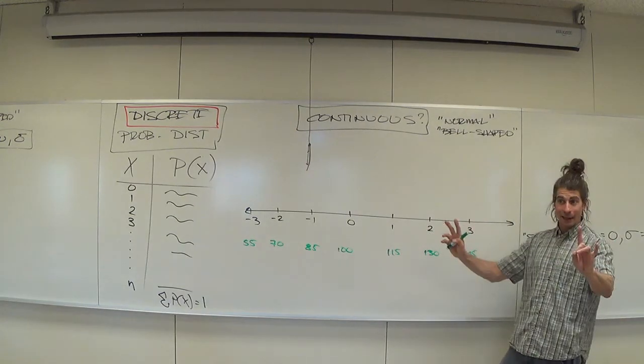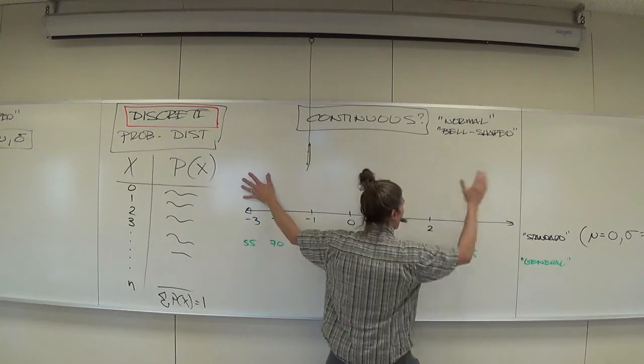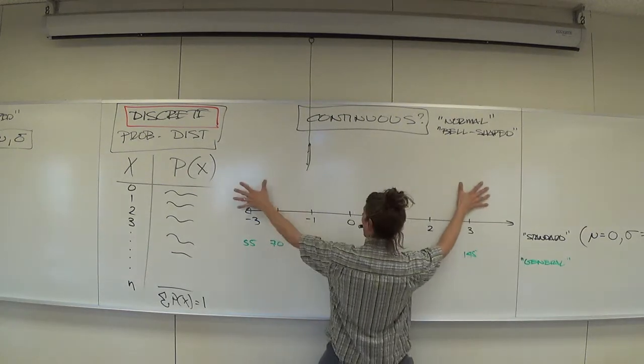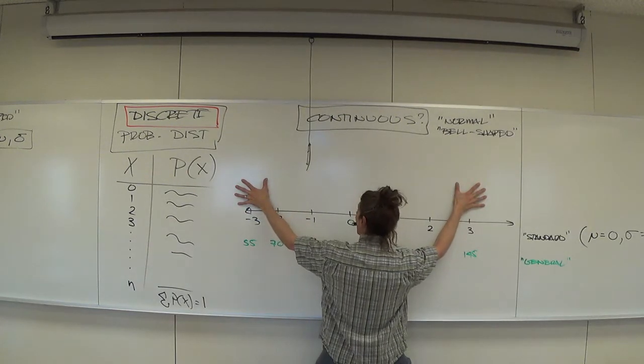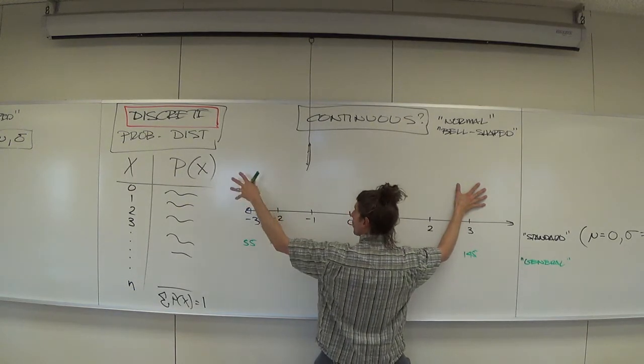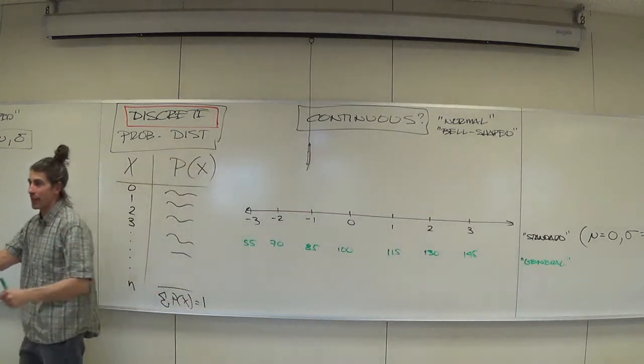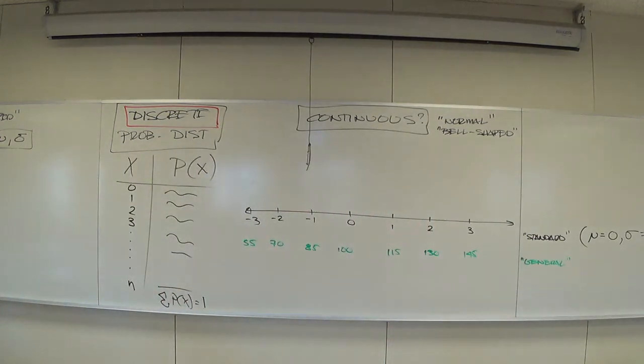So if you know that, you also know 5% is here and here. So that means this has to be 2.5 of that 5%. This 2.5 plus this 95% is 97.5%. Which means if you have an IQ of 130, you're better than 97.5%. You're in the 97.5th percentile for IQ score.